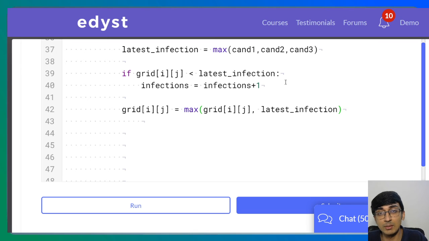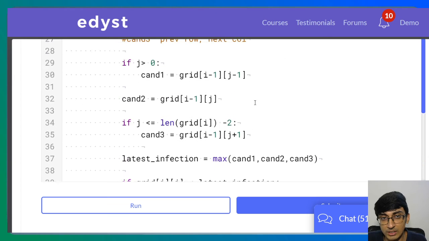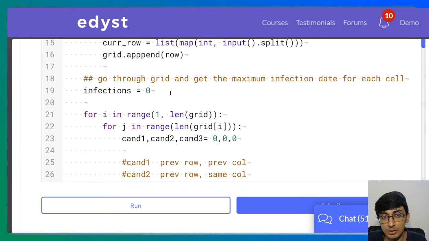For the next neighbors, this infection is going to cause them trouble. For example, I got cleaned up at 2, but I'm going to get infected at 11. My neighbors don't care that I got cleaned up at 2, because my 11 is going to go and infect them further on anyway. So grid i j is equal to maximum of grid i j comma latest infection. That's the update we need to do.